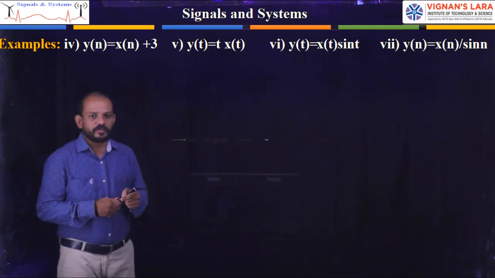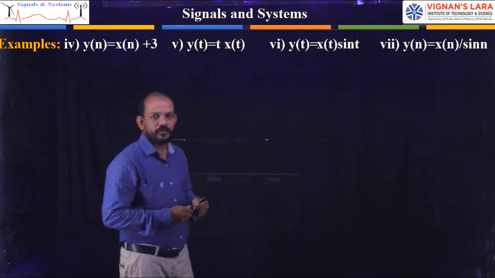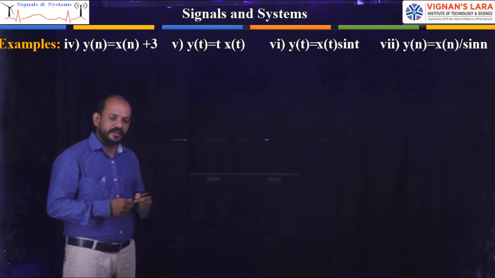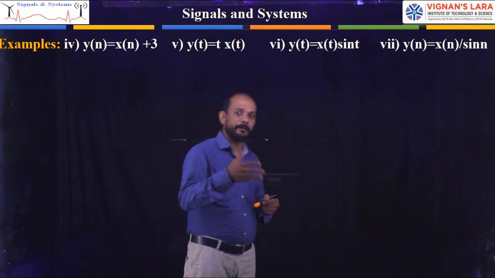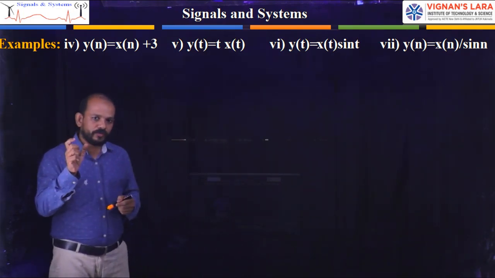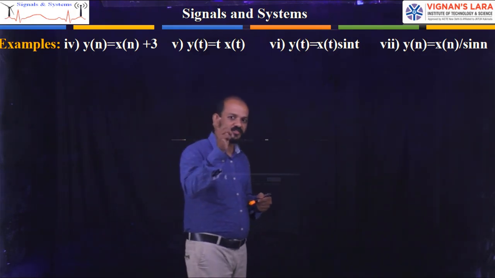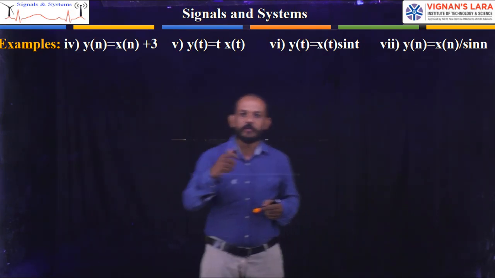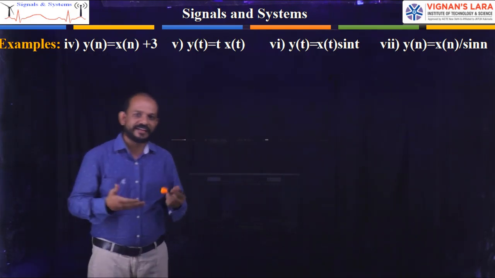So why I explain all this is because in this problem you have y of n equal to x of n plus 3, where n is a discrete variable. It represents a discrete time system. While explaining theory, I explained everything with respect to continuous time, x of t and y of t. Here we have y of n and x of n, so for that reason I gave the explanation here.